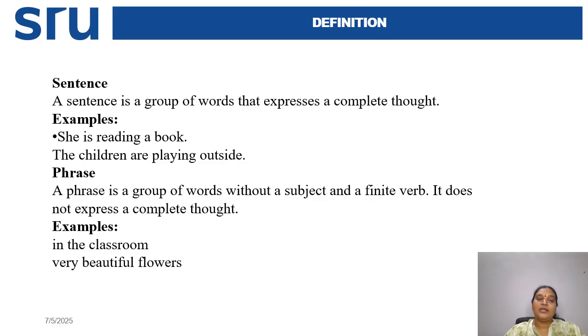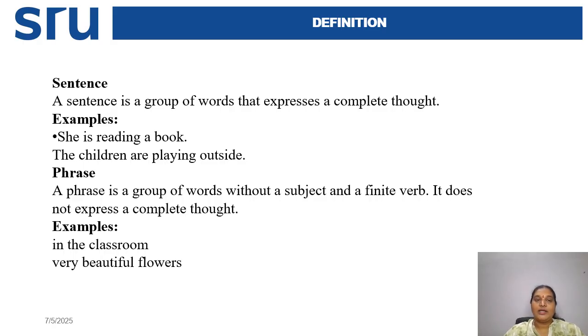But if you say Chaitra is studying in the classroom, here in the classroom is additional information that you are giving to the sentence. In this way, a phrase is a group of words without a subject and a finite verb, and it does not express a complete thought, but it gives additional information in the sentence.